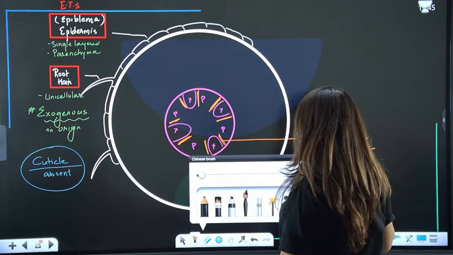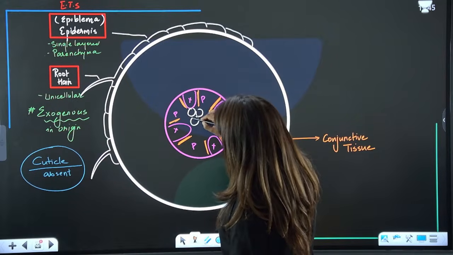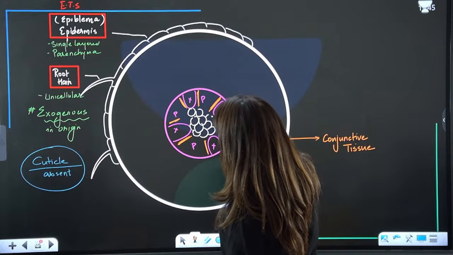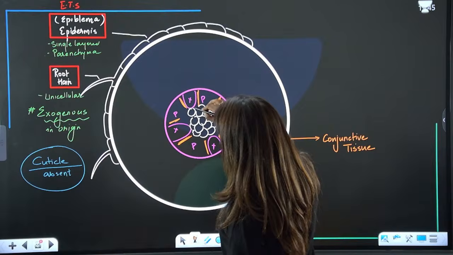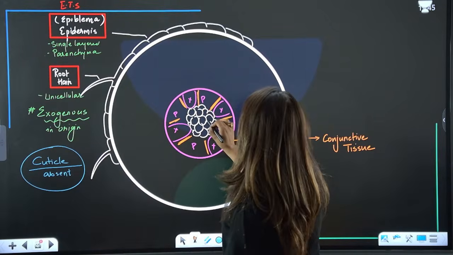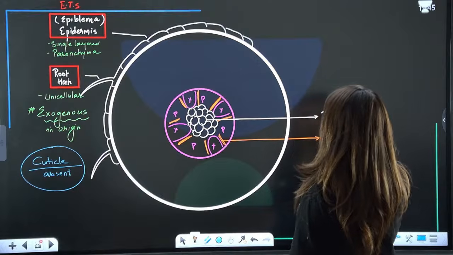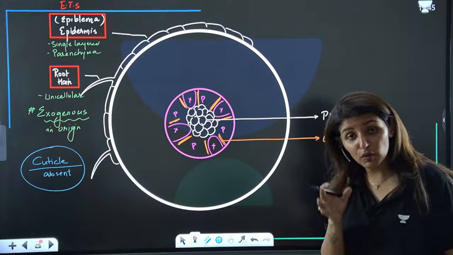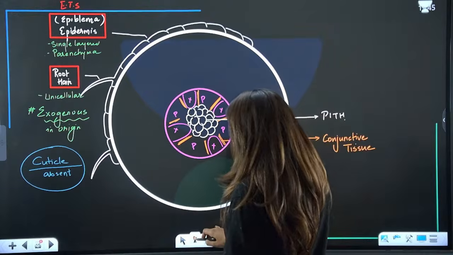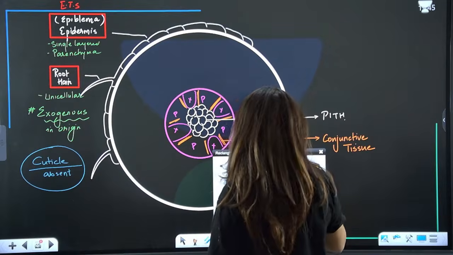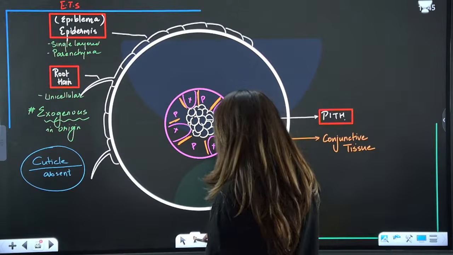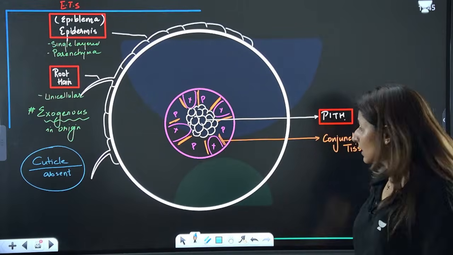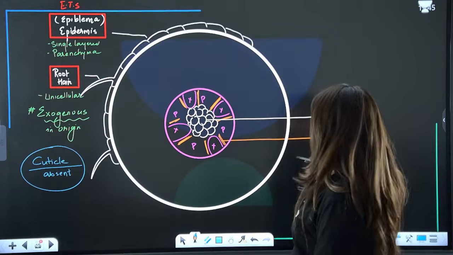Now, in the center here, there are these parenchymatous cells, and these parenchymatous cells are known as pith. Pith is always made up of parenchyma and it is always going to store food. Is that clear? Let's talk about dicot and monocot later. First, just understand the structures. So in the center we will have pith, right?